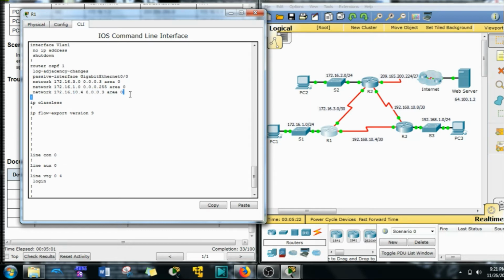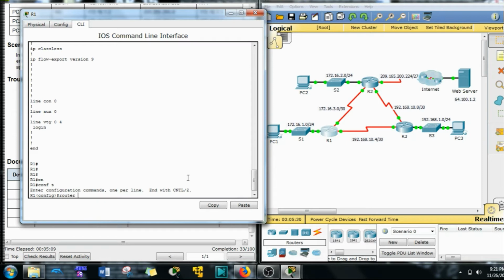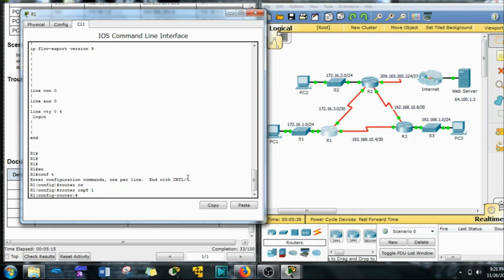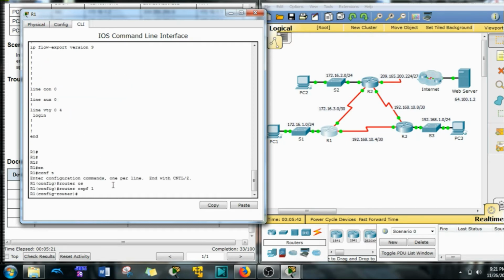Let's just do a copy paste, because that is easy peasy, lemon squeezy. All right, enter, enable, configure terminal, router ospf, process ID of 1. Now, just for best practices, let's delete this one network statement out of there, because it's just sloppy otherwise.